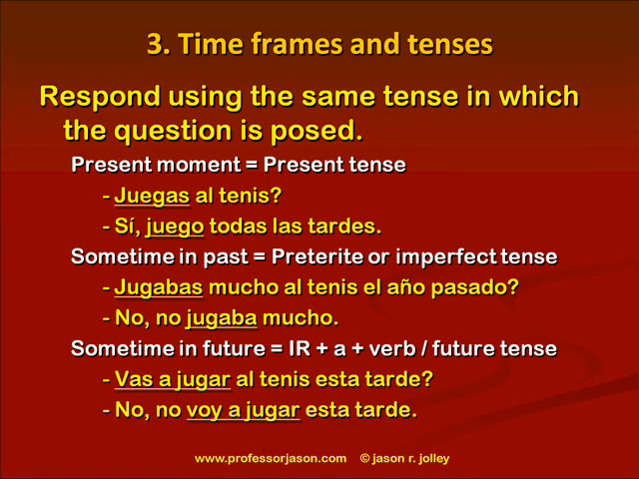What if a question comes at me instead in the imperfect? ¿Jugabas mucho al tenis el año pasado? No, no jugaba mucho. Again, same tense. This could also apply to a future worded question, right? ¿Vas a jugar al tenis esta tarde? No, no voy a jugar esta tarde. So again, I'm recycling different bits and pieces, but in particular, I'm recycling the verb tense that comes at me in the question. ¿Vas a jugar? No, no voy a jugar.